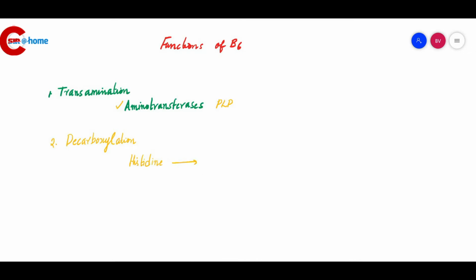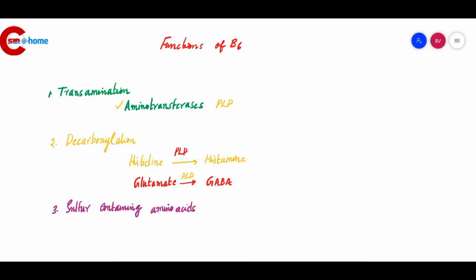For example, the conversion of histidine into histamine needs PLP as a coenzyme. And for the conversion of glutamate into GABA, gamma aminobutyric acid, PLP is needed.